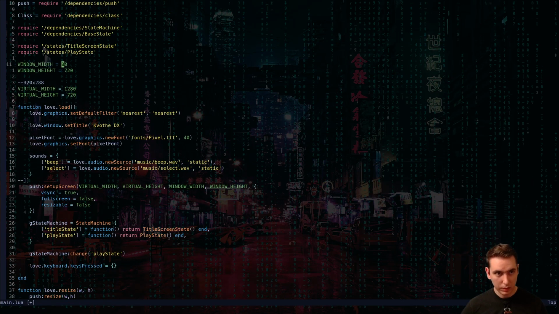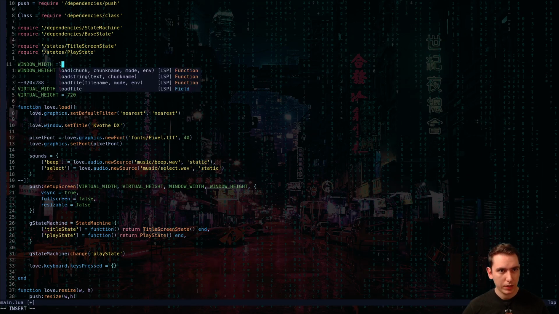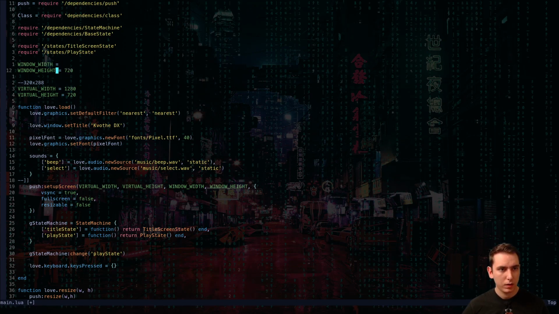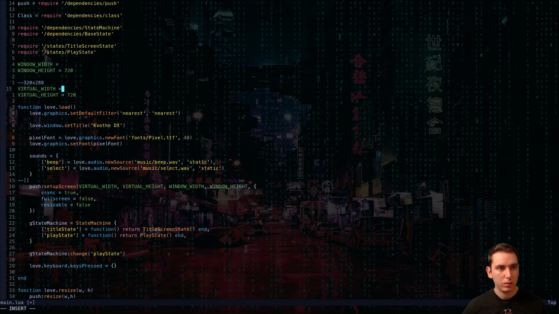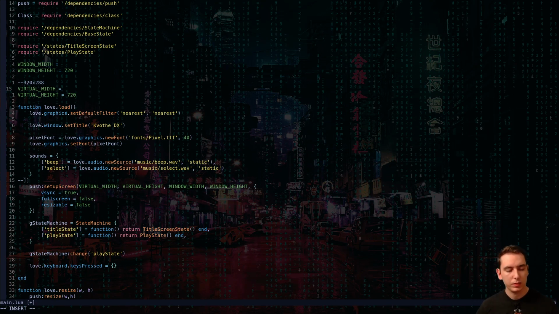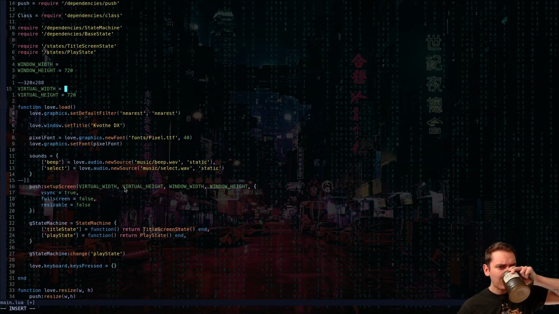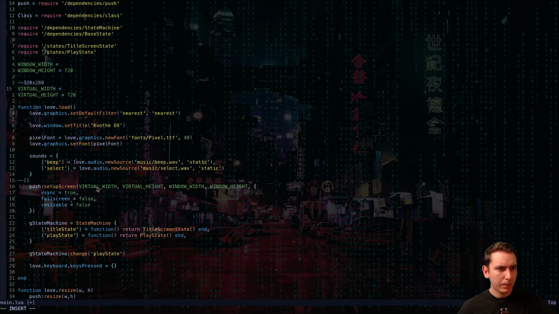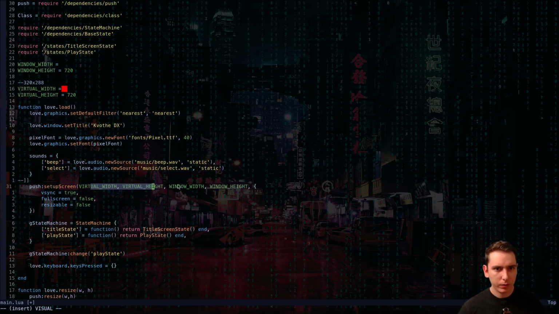I'm still a little confused how Push is doing this, because we're doing virtual width, virtual height, window width, window height.